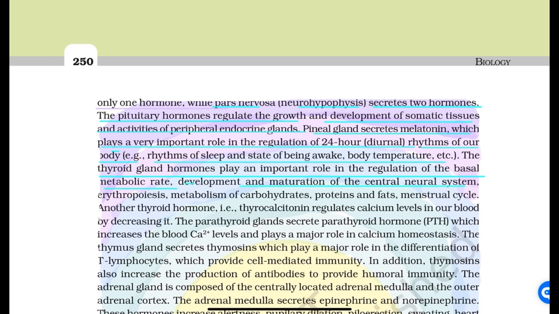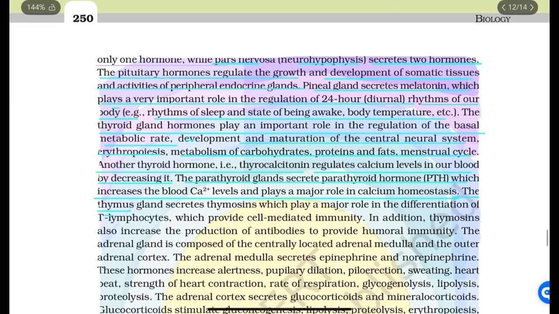Development and maturation of the central nervous system, erythropoiesis, metabolism of carbohydrates, proteins, and fats, menstrual cycle. Another thyroid hormone, thyrocalcitonin, regulates calcium levels in our blood by decreasing it. The parathyroid gland secretes parathyroid hormone, which increases the blood Ca2+ levels and plays a major role in calcium homeostasis. The thymus gland secretes thymosins, which play a major role in differentiation of T lymphocytes, which provide cell mediated immunity. In addition, thymosins also increase the production of antibodies to provide humoral immunity.